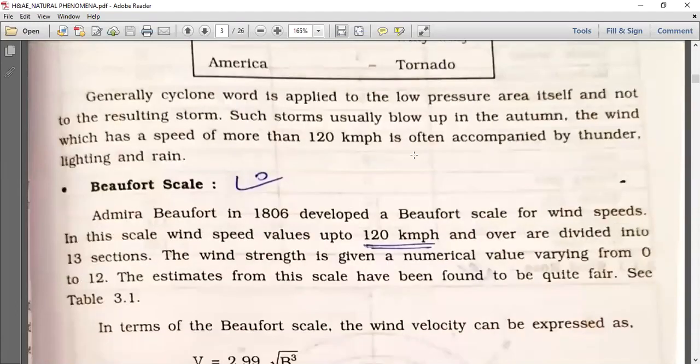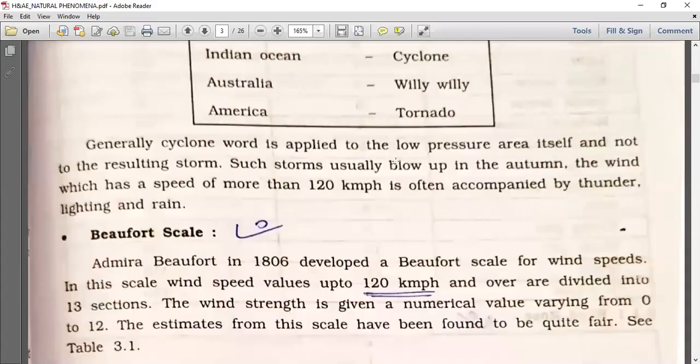Generally, the word cyclone is applied to the low pressure area itself and not to the resulting storm.